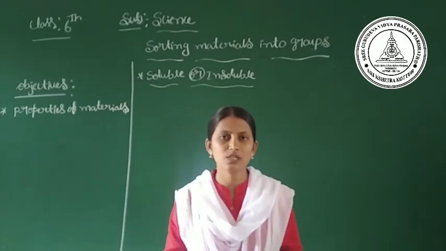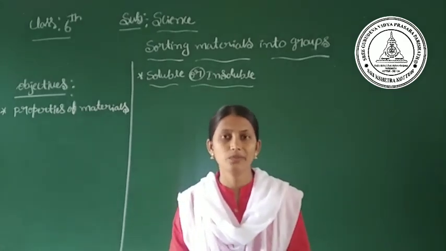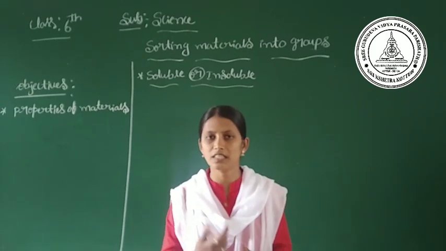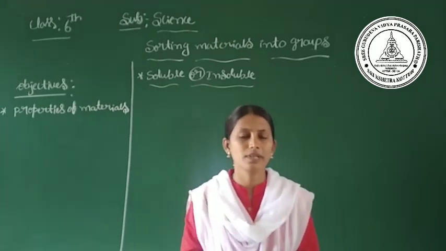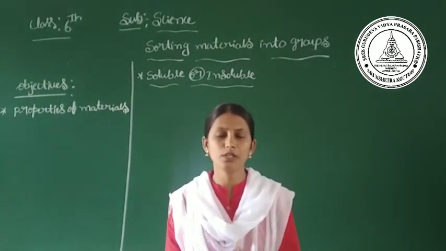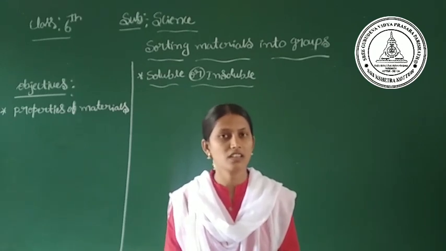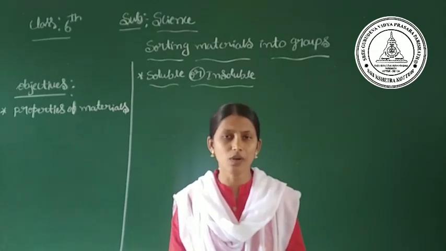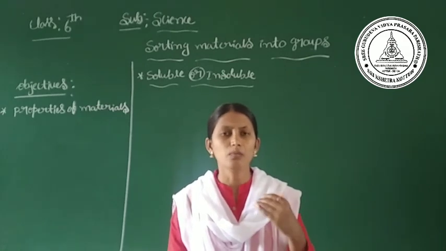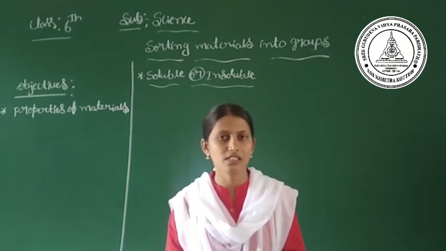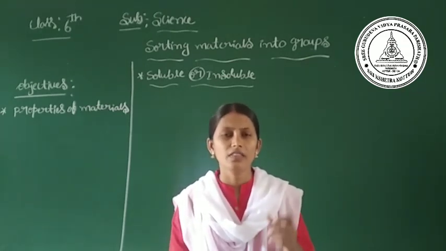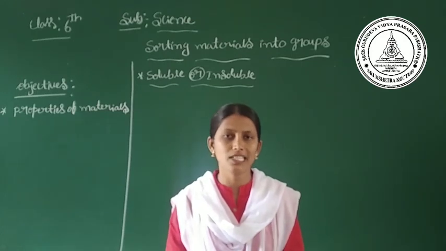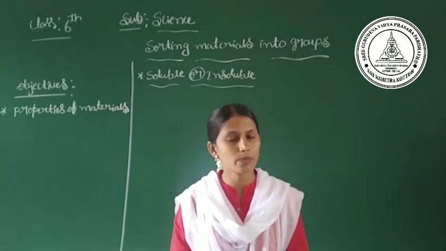In the last class we learned about the different varieties of objects present around us, and how objects can be grouped according to their size, color and uses. We also know about the materials of the objects we use in our daily life. Those objects are made up of more than one material, and they can be classified according to certain properties.